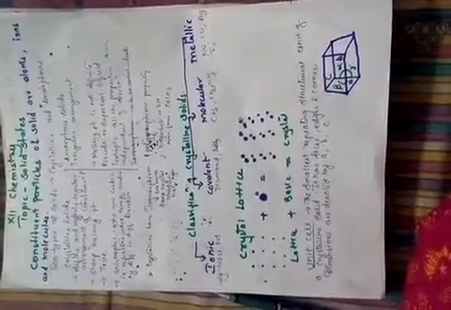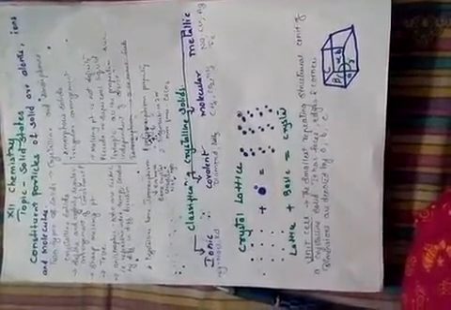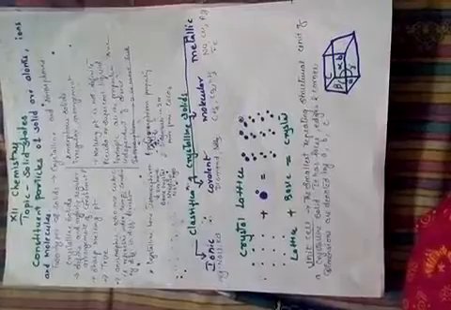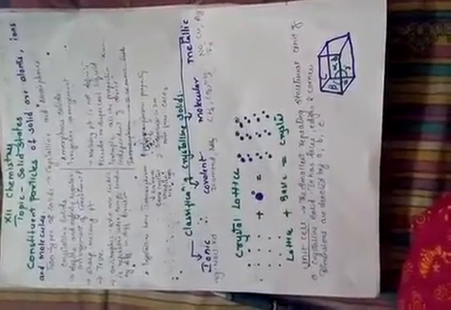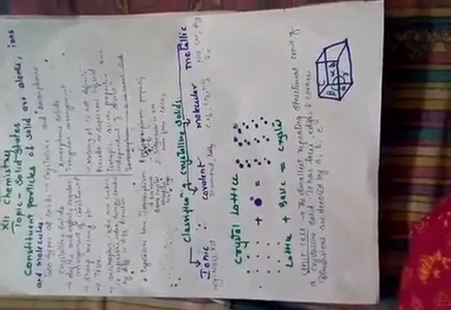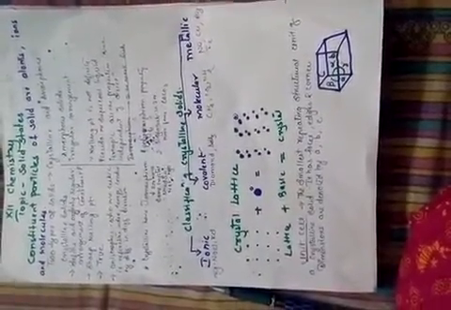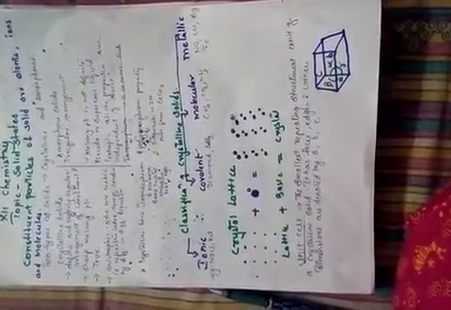These solids are divided into two types, crystalline solids and amorphous solids. Crystalline solids have a definite and orderly regular arrangement of the constituent particles, and because of that they are also known as long range particles. That means there is no difference between the arrangement of the compounds. The compounds are arranged one after another in a regular, orderly manner. Then amorphous solids have an irregular arrangement. Because of that they are known as short range particles.